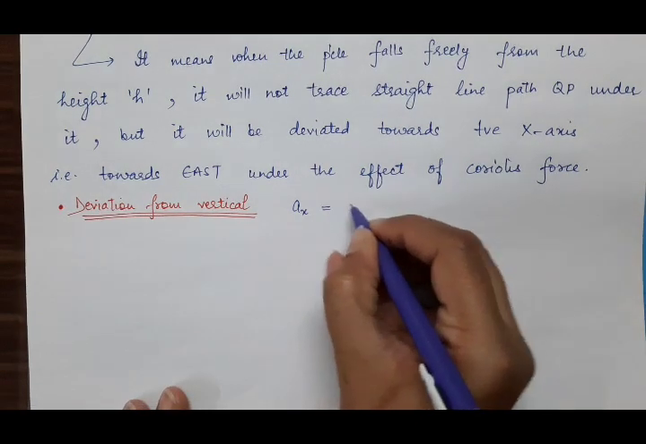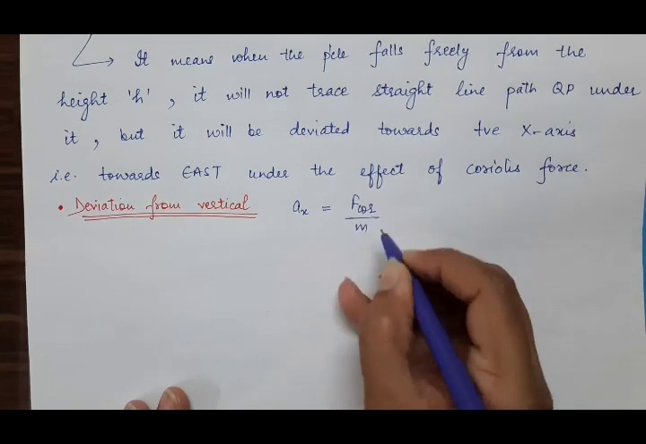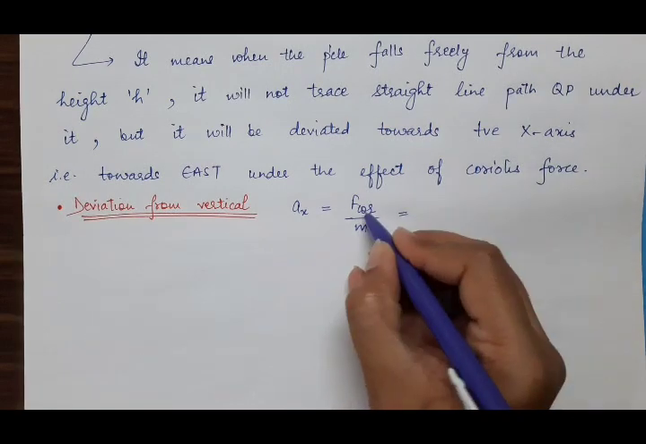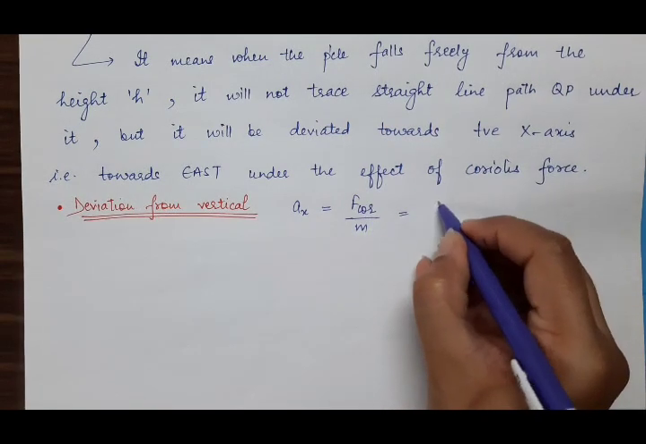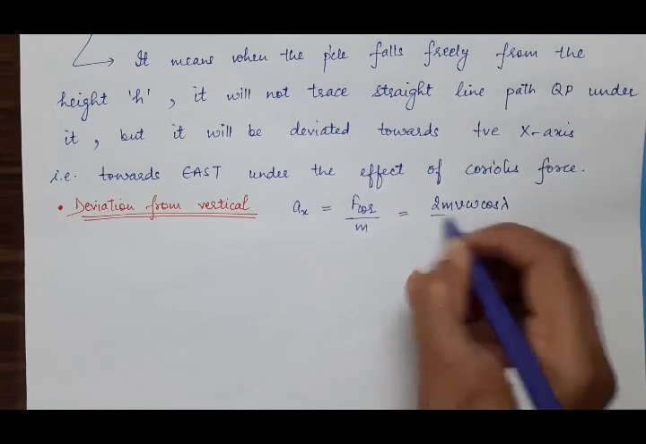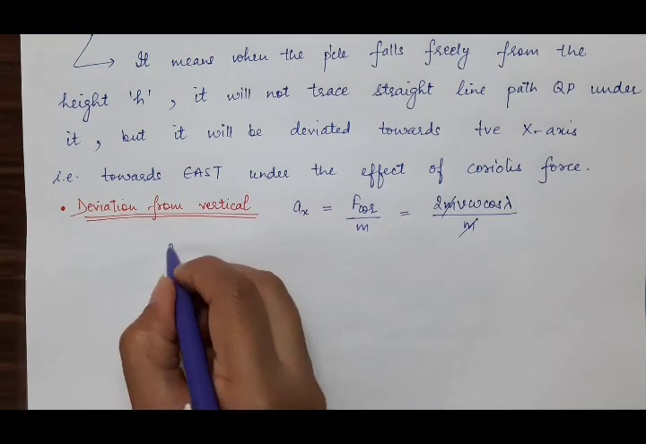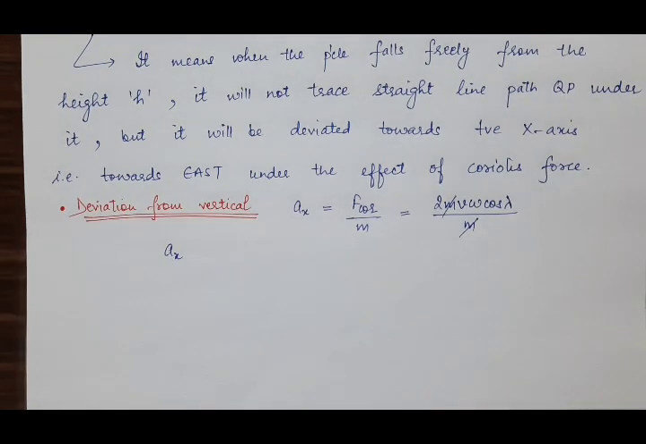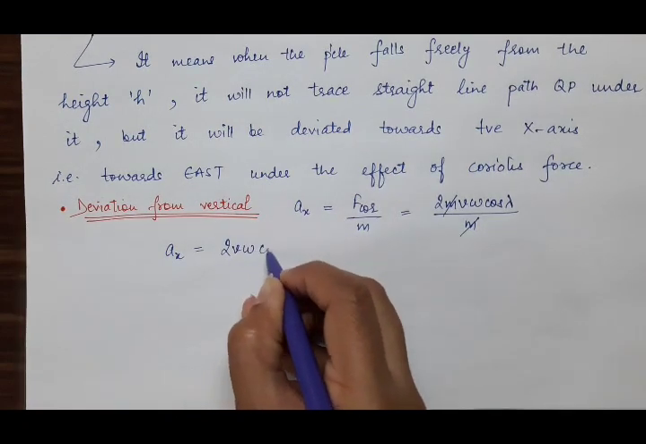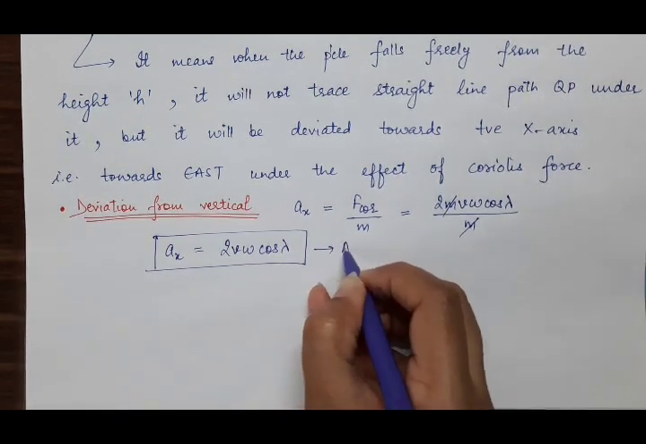So this ax will be the magnitude of the Coriolis force divided by mass, because force is equal to mass into acceleration. And what is the magnitude of this Coriolis force? It is 2mv omega cos lambda, which we have just calculated, divided by m. So this m will be cancelled out. So the value of acceleration of the particle along the x-axis will be 2v omega cos lambda. And suppose this equation is equation A.